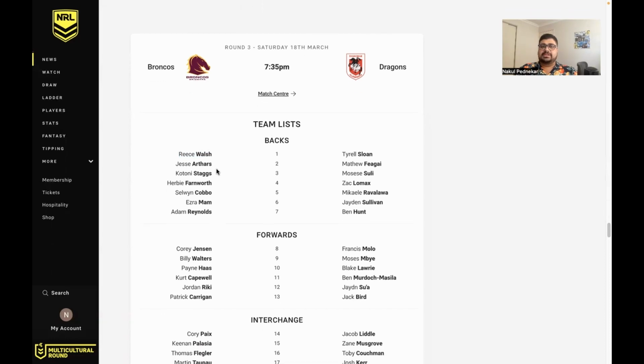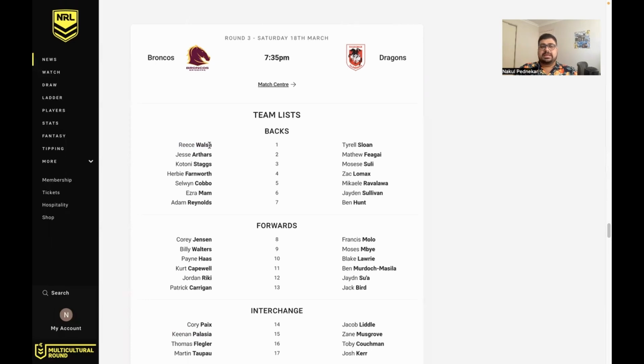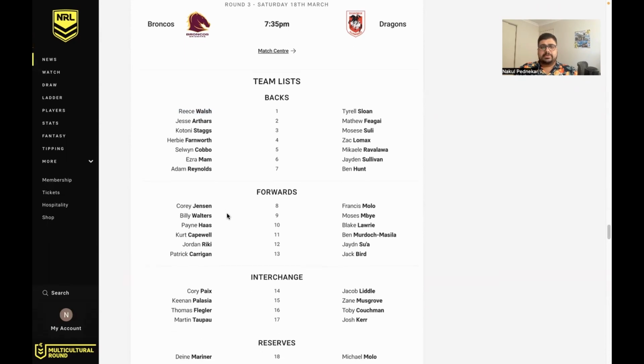I'd just be wary of changing your whole team just to fit him in. But as I said, I brought him in in Fantasy, and I was really happy with that. So if you do need a winger or fullback in Supercoach, definitely look at him as an option. Who else do we have?